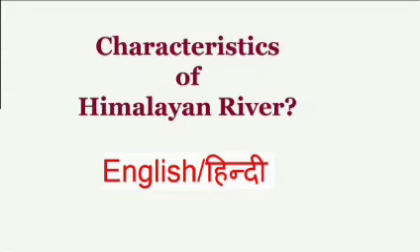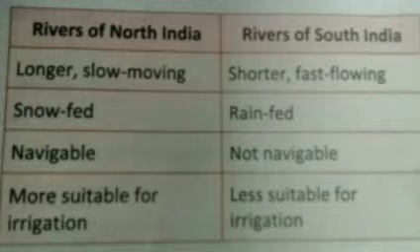What are the characteristics of Himalayan rivers? Himalayan rivers originate from the Himalayas. They are long and wide, perennial in nature, and suitable for hydropower generation. Middle and lower courses are navigable.